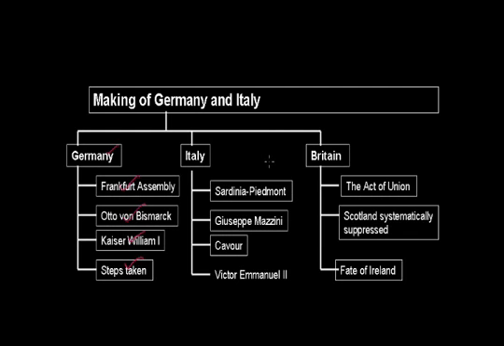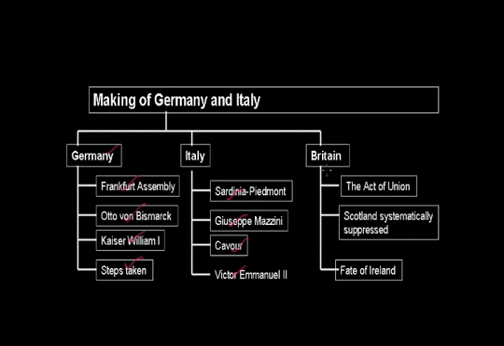The same way we have to learn about Italy. Sardinia Piedmont was the state which took the initiative. Giuseppe Mazzini's ideas, we have already learned about Mazzini in the heading revolutionaries. His ideas were basically behind the revolution that took place in Italy. Then came Cavour, who was the chief minister of Sardinia Piedmont, and with his help, there was a person, Garibaldi. Both of them defeated the other states and finally united Italy and gave the kingship to Victor Emmanuel II.